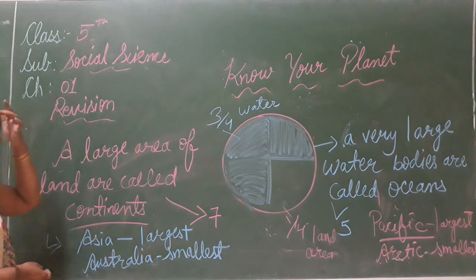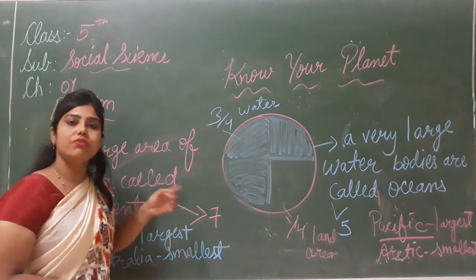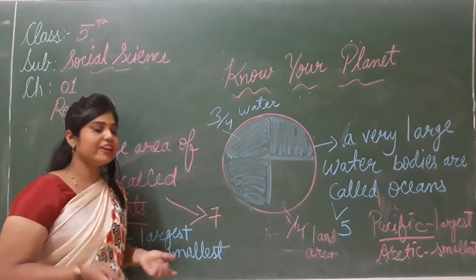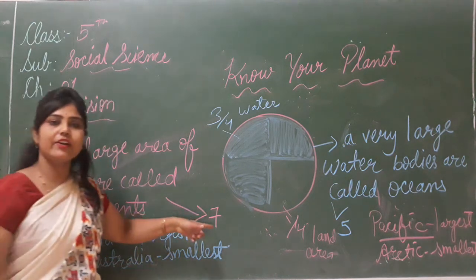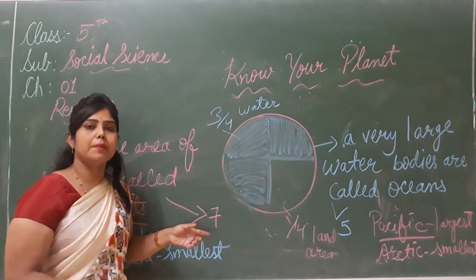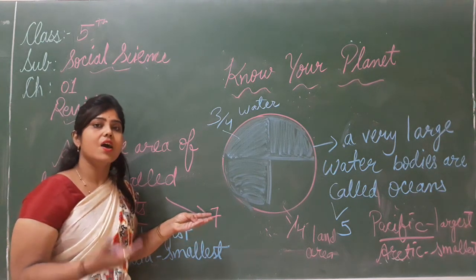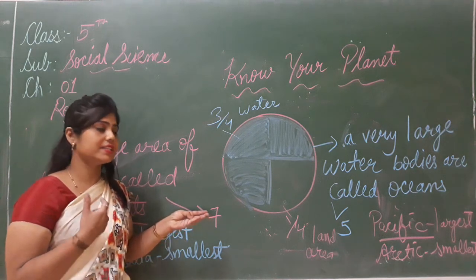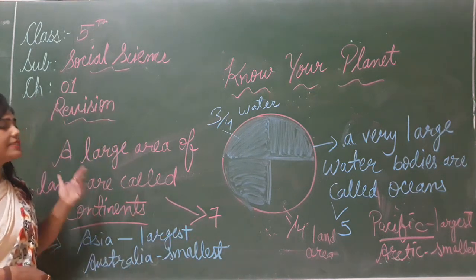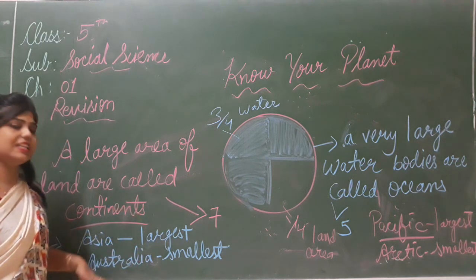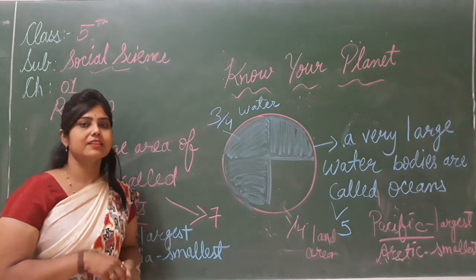Then about the continents, a very large area of land is called a continent. And how many continents are there? There are 7 continents. That is South America, North America, Africa, Asia, Europe, Australia, Antarctica. So these are the 7 continents, and Asia is the largest one and Australia is the smallest one.